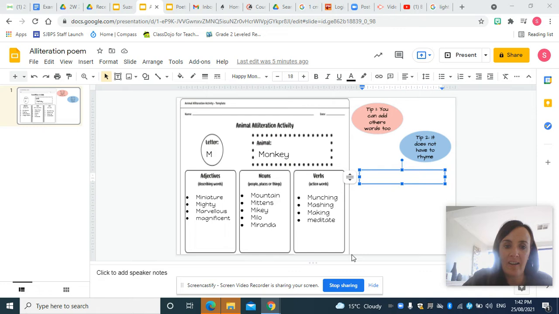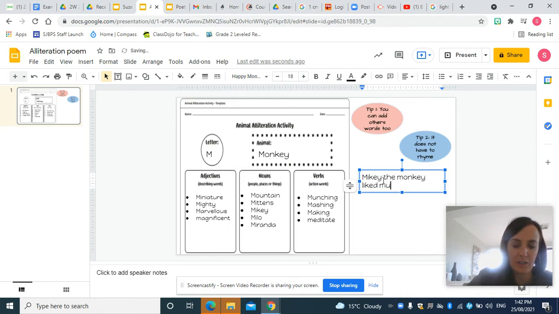And I know that I used the word Mikey, and obviously it's about a monkey. So the first idea that I have for my poem is Mikey the monkey. So I'm going to get my ideas down. Mikey the monkey liked munching. That was one of my action verbs.